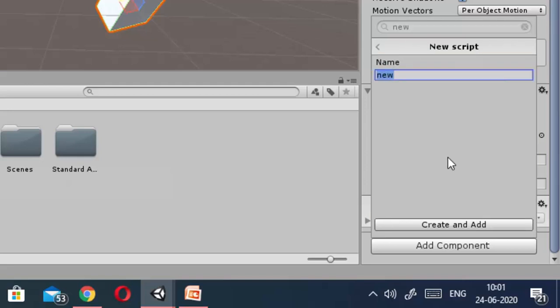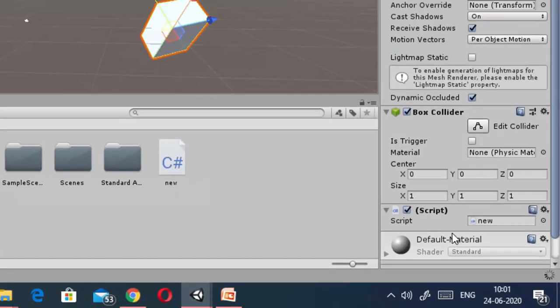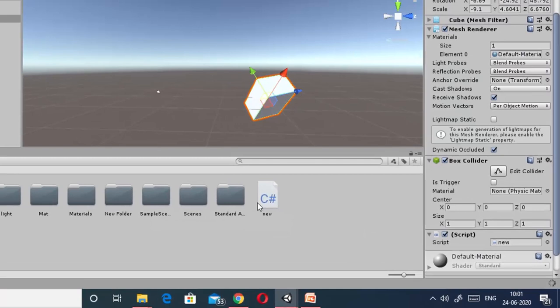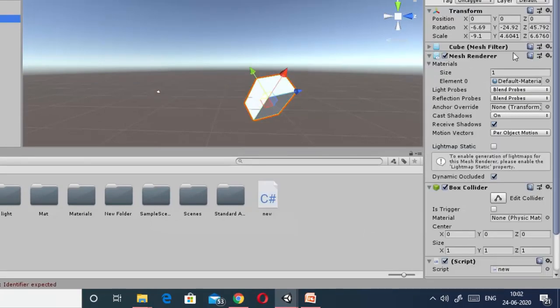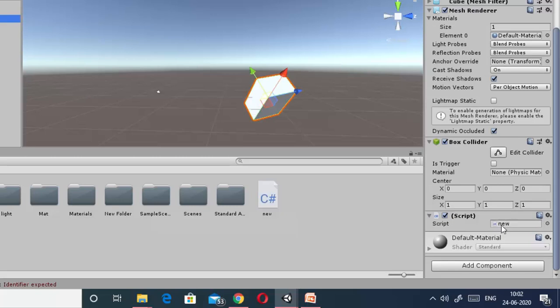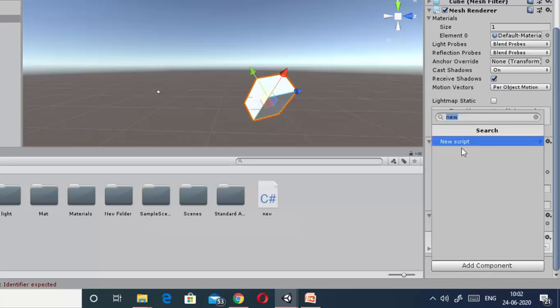If you click new script with this game object, you can see that a new script is created. Whenever you click on the cube, you can see that in the inspector panel an additional component is associated, that is the script. So you can add many more components from the add component panel.